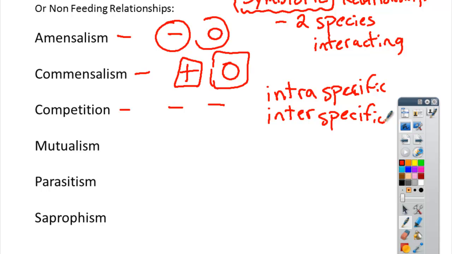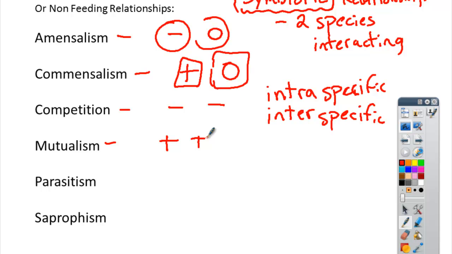All right, let's go to the next one, mutualism. Mutualism, almost like what it sounds like, is where the interaction comes to play where both benefit. Plus plus. All right, and a great example. There's many, many examples of mutualism.